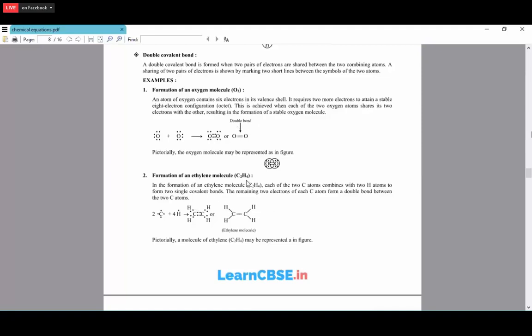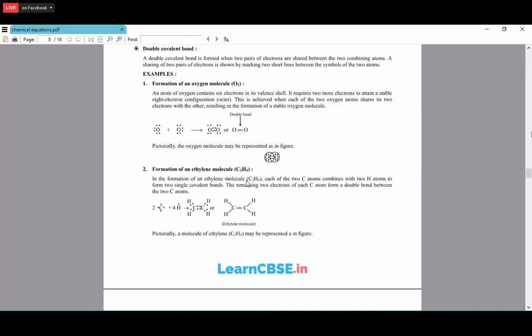Now, the formation of the ethylene molecule. Ethylene is C2H4. It belongs to the alkene family. In the formation of the ethylene molecule C2H4, each of the two carbon atoms combines with two hydrogen atoms to form two single covalent bonds.